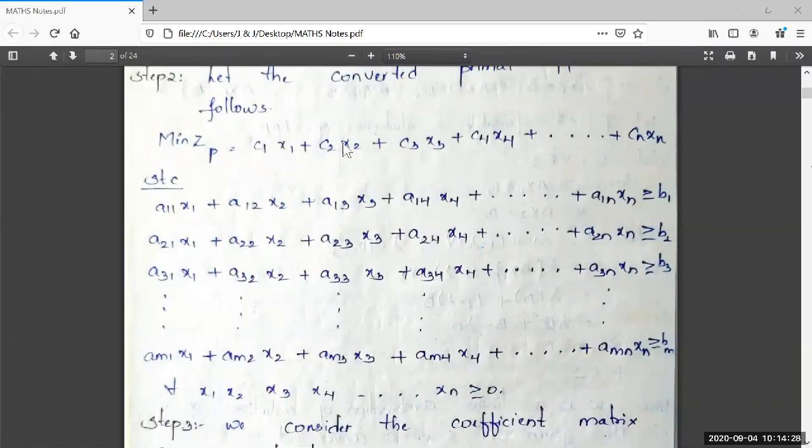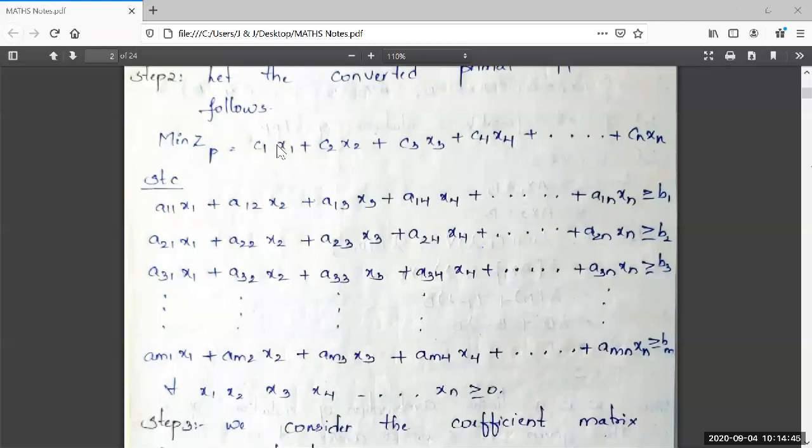And these C1, C2 so on up to Cn should be written in the places of Bs in constraints, and all these Bs, that is B1, B2, B3 so on up to Bm, should be written in the places of Cs.